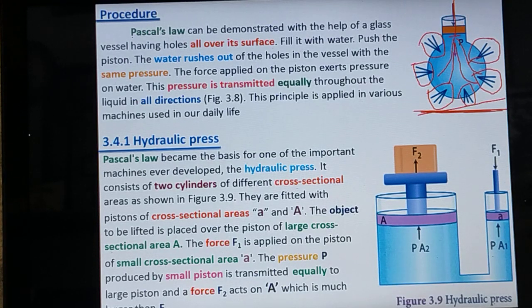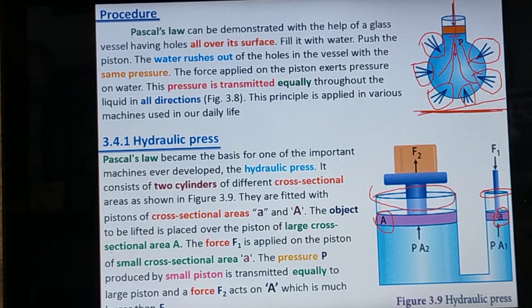Listen, the hydraulic press. Here we have taken an apparatus having two cylinders of different areas of cross section. The first one has a bigger area of cross section, let it be capital A. Then another limb with the smaller surface area, the area of cross section given as small a.